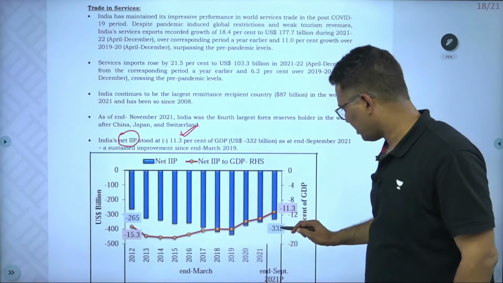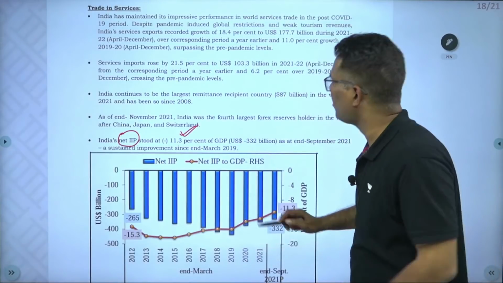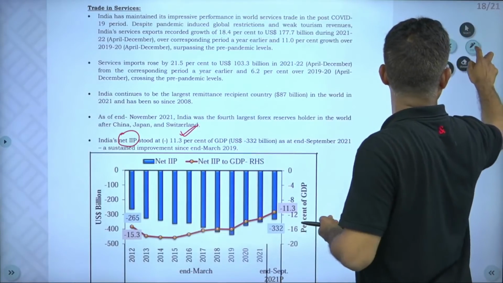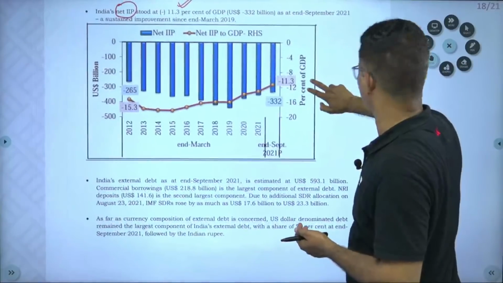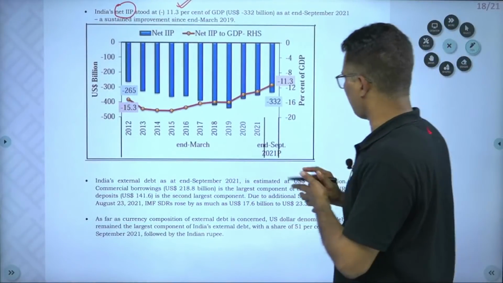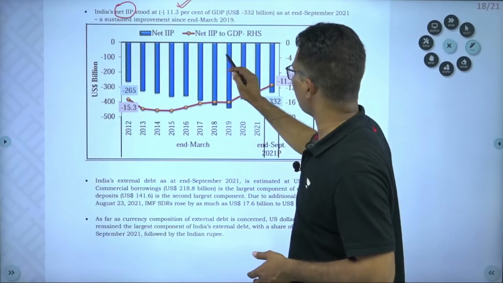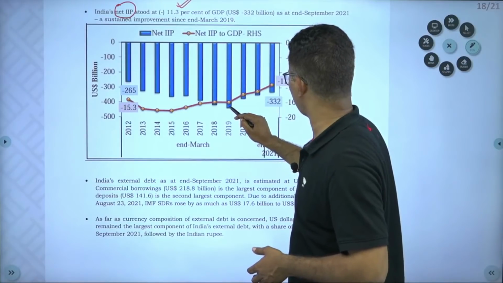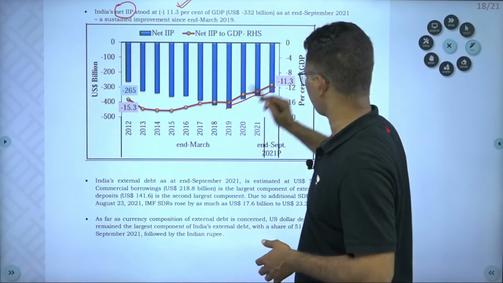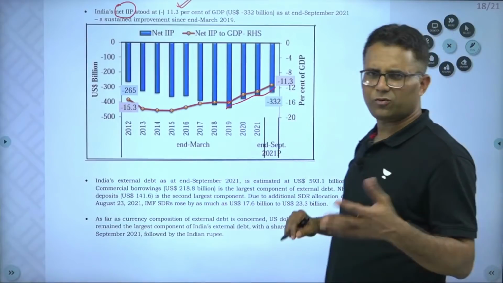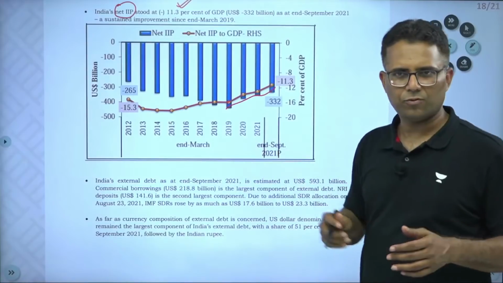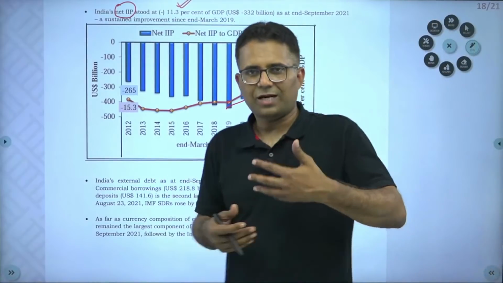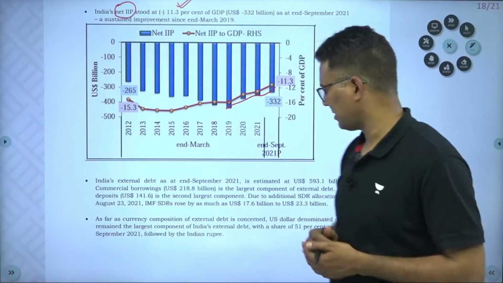11.3. But it is consistently improving in the last few years. So if you will see, net IIP is improving. This one. Absolute value, no need to go into that, but you should know that our international investment position is improving. That means we have started purchasing more assets, you can say, abroad.